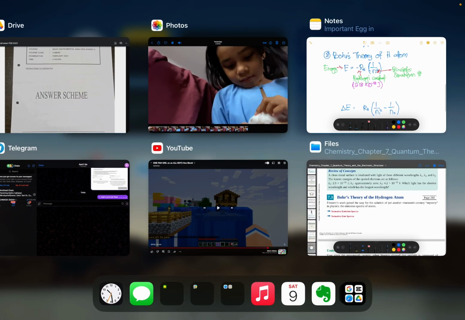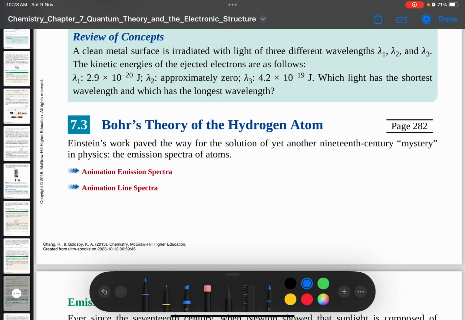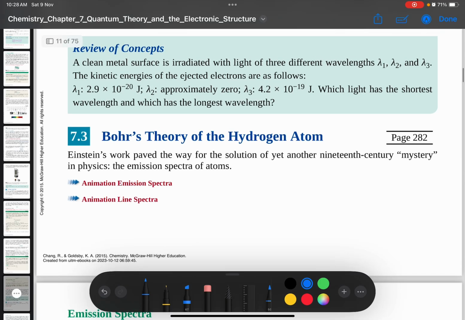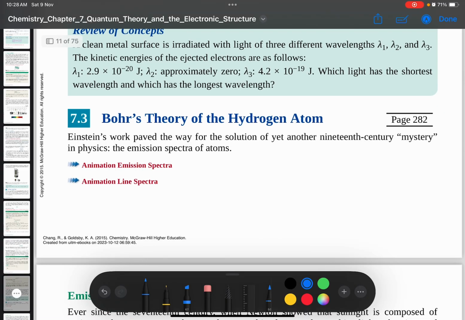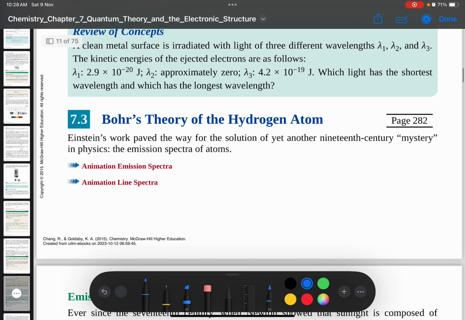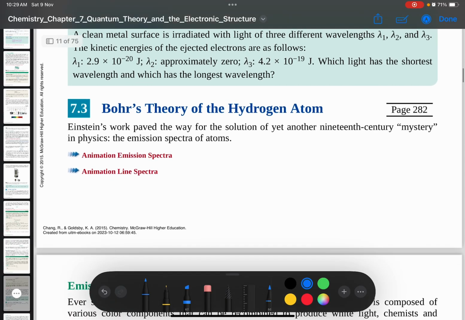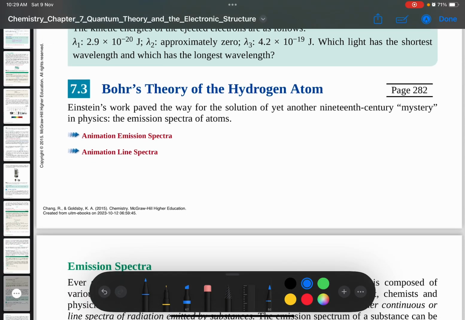Okay, so from that experiment also they found yang itu tadi dia belum lagi gunakan hydrogen atom elements tu. Bohr yang found that finding. So Bohr theory of a hydrogen atom, first to Einstein. Dia continue Einstein punya experiment.